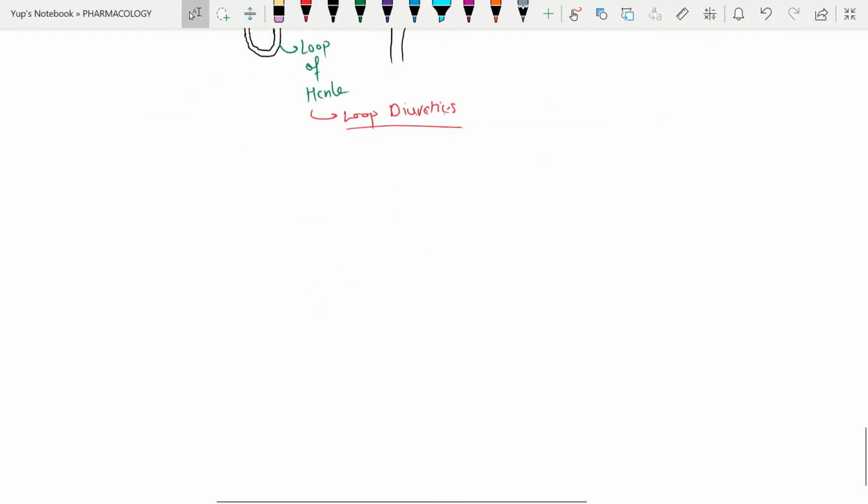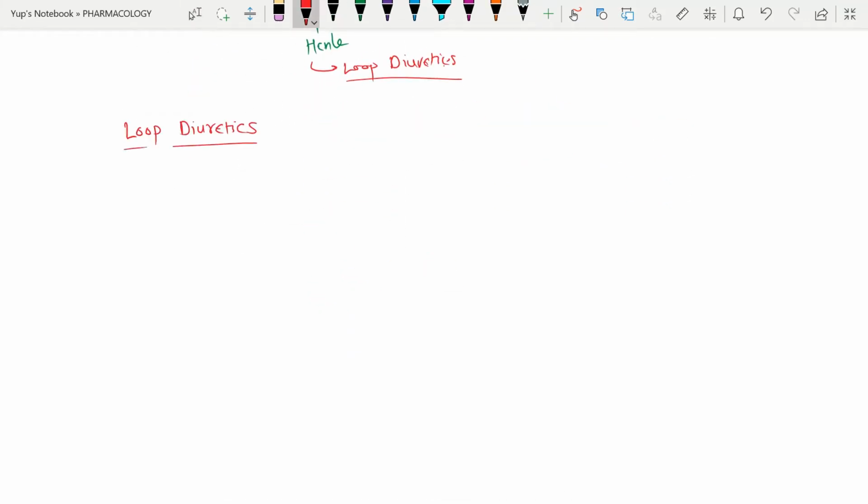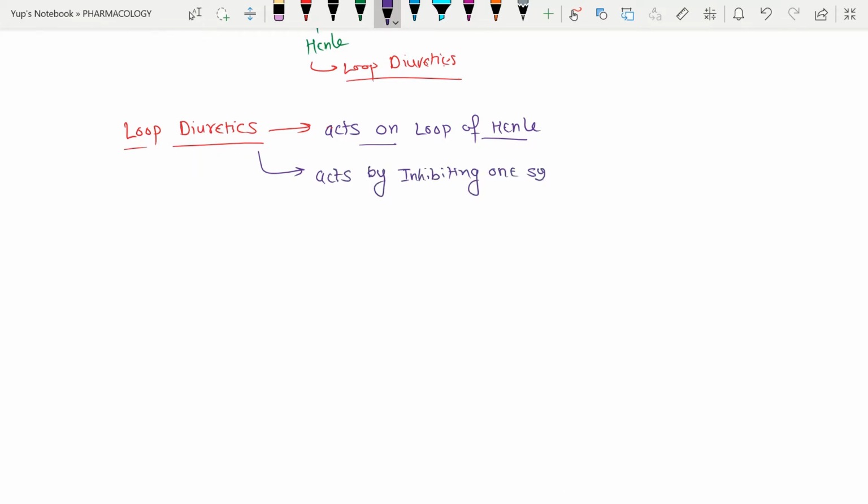Now we will discuss loop diuretics. Loop diuretics act on the loop of Henle, on the thick ascending limb of the loop of Henle. How do they act? They act by inhibiting one symporter. That symporter is sodium, potassium and two chloride ions.